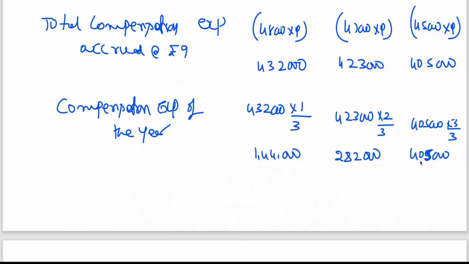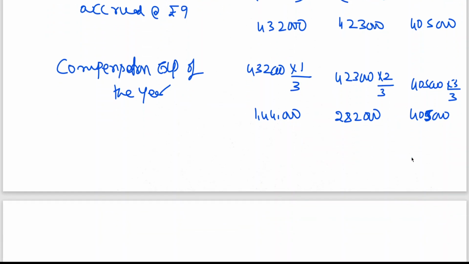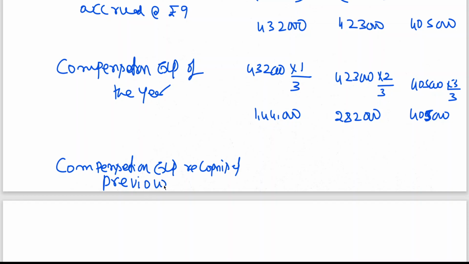Now what I am doing, compensation expenses recognized previously. This is first year, no, nil here. For second year, previous year 1,44,000 recognized. And third year, expenses recognized will be first year and second year expenses.